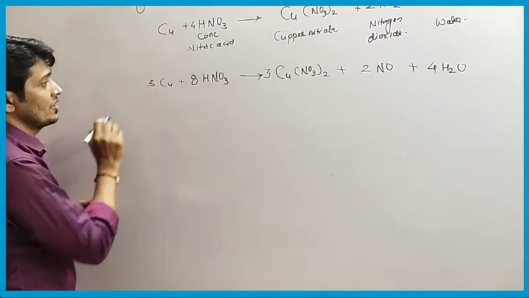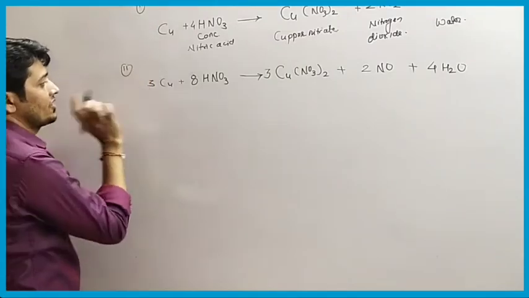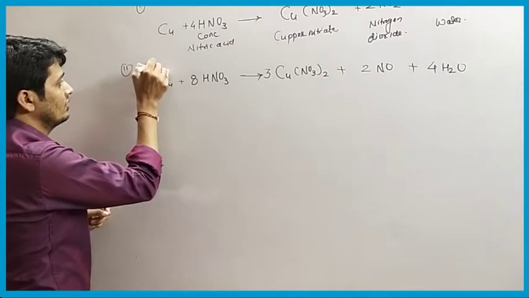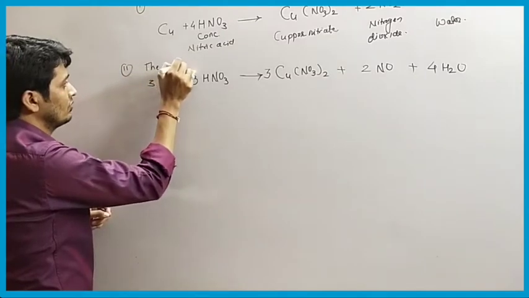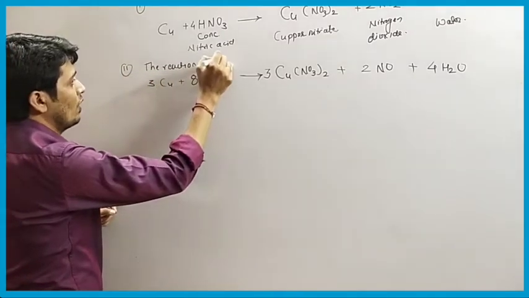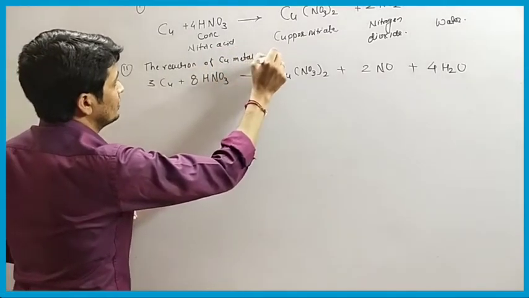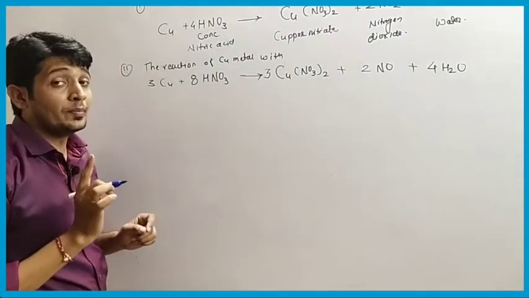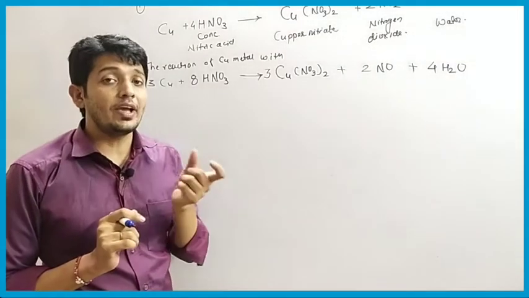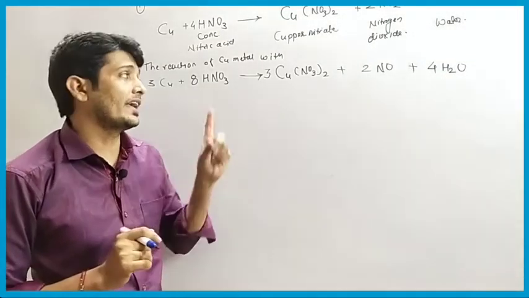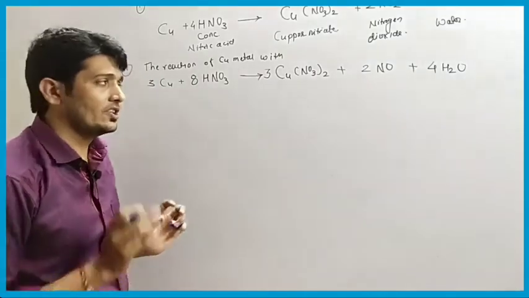this is the first reaction and this is the second reaction. So the reaction of copper metal with dilute. Dilute means in dilute acid we have water in more proportion as compared to acid.